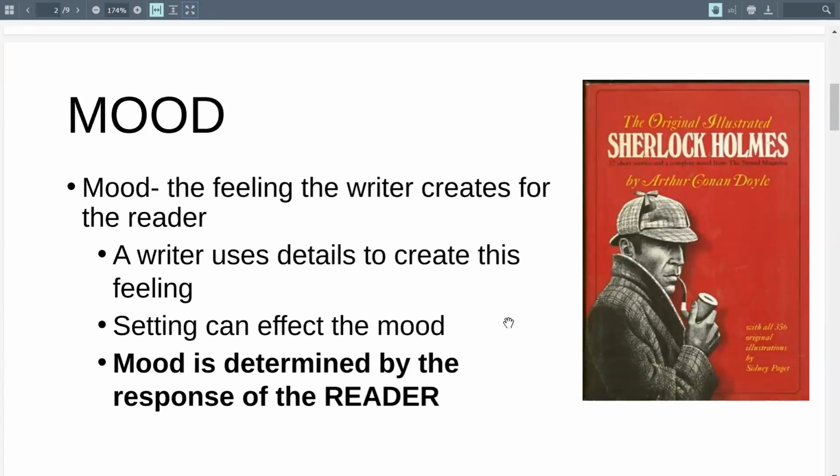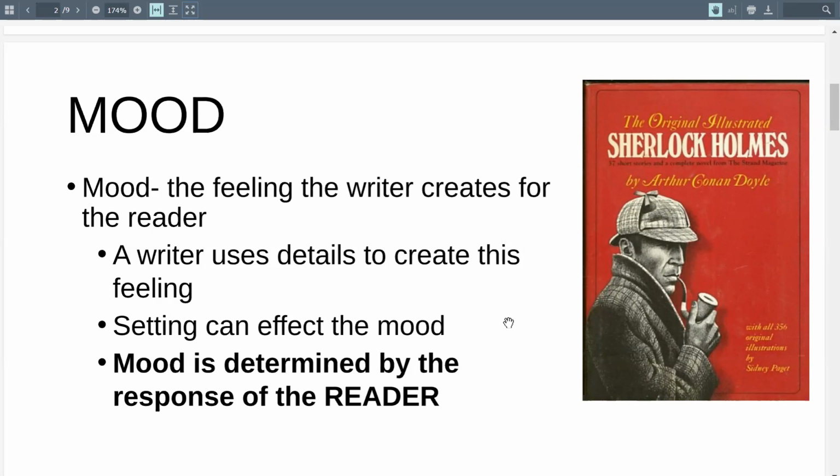The author intends you to feel a certain kind of mood, but it's ultimately what you feel, right, as the person consuming that content. So a writer uses details to create this feeling. The setting a lot of times is used to set a mood of a story. If it's set in an abandoned building in the middle of the night, you get a different kind of mood as opposed to one set in someone's house in the morning, in the sunshine and things like that. And again, mood's determined by the response of the reader. So for mood, this is what you feel.